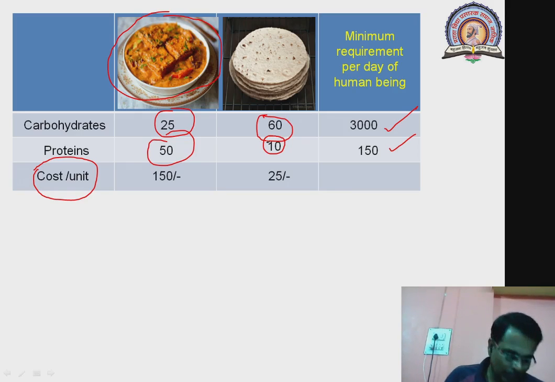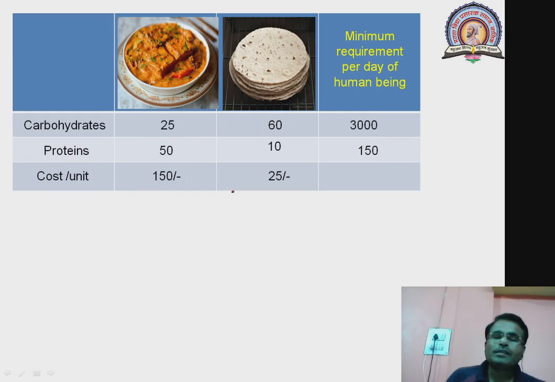So these are some restrictions. The other restriction is that we have to consume at least 3000 units of carbohydrates and 150 grams of proteins, at least this much. It means we have to consume more than that. Less than this is not allowed, as that may create a deficiency of proteins or calories.